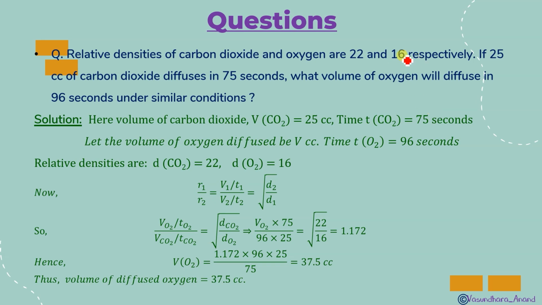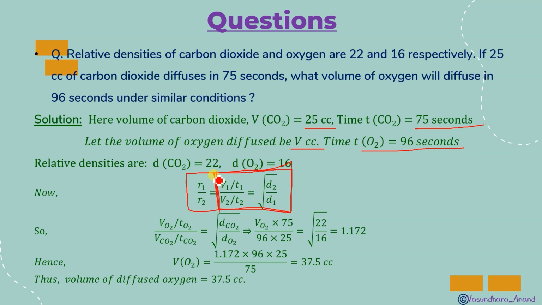Assume that the volume of carbon dioxide is 25 cc, as given. Assume that the volume of oxygen is V cc. The carbon dioxide volume is given as 25 cc, the carbon dioxide diffusion time is given as 75 seconds, and the oxygen diffusion time is given as 96 seconds. And this is the formula. You know that R1 upon R2 is equal to V1 upon T1 divided by V2 upon T2, and that is also equal to root under D2 upon D1. So we will simply use this formula.